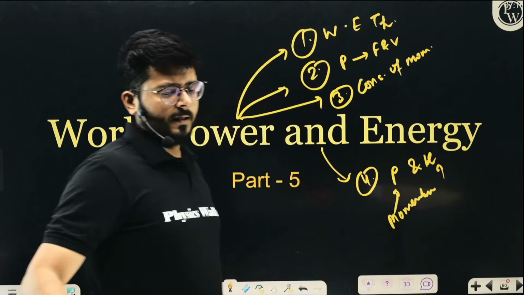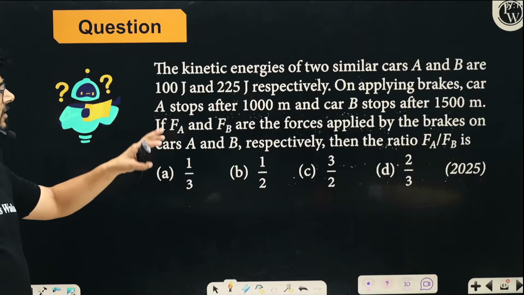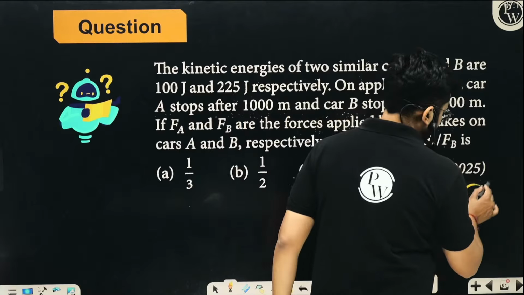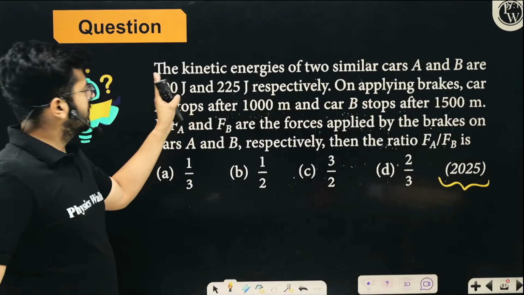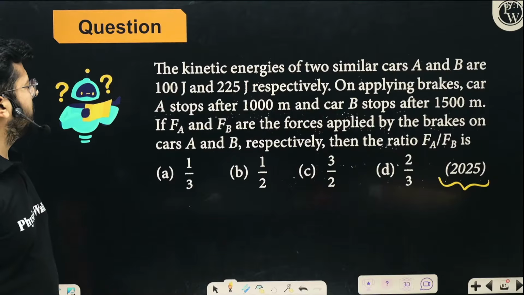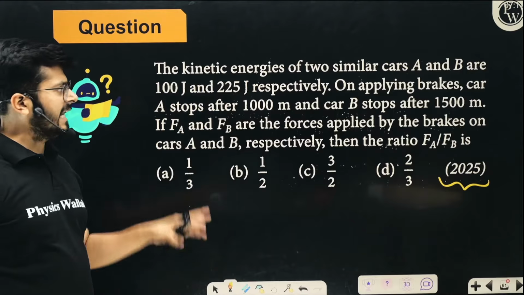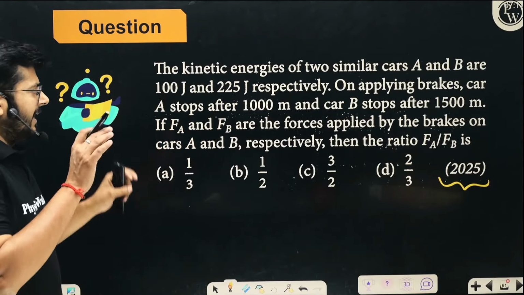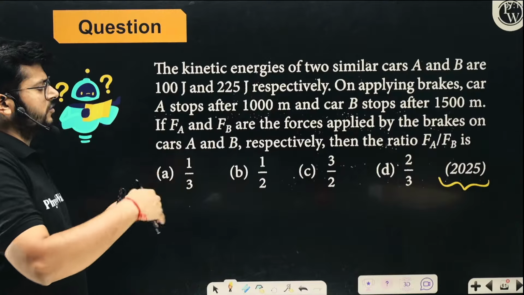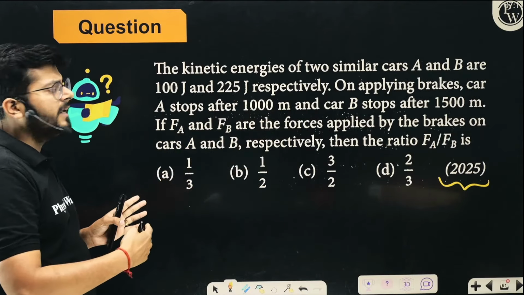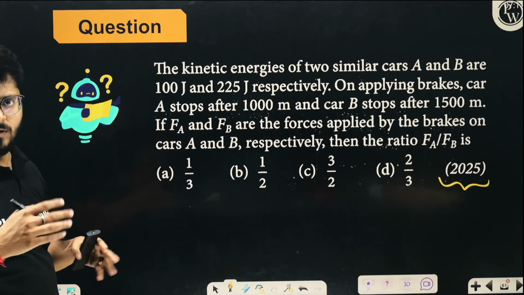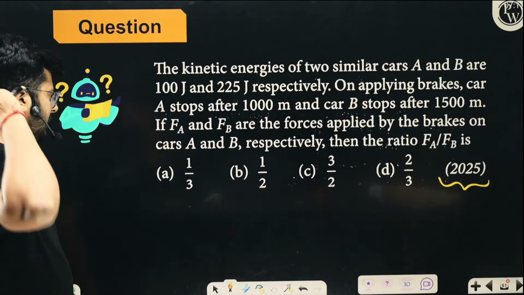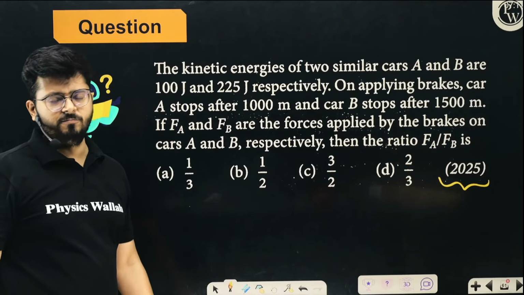Okay, have a look at this question and try to solve it. This is the last year question from the year 2025. The kinetic energies of two similar cars A and B are 100 joule and 225 joule respectively. On applying the brakes, car A stops after 1000 meters, B stops after 1500 meters. So clearly, B was moving much faster. If FA and FB are the forces applied on the brakes of the cars A and B respectively, what will be the ratio of FA and FB?